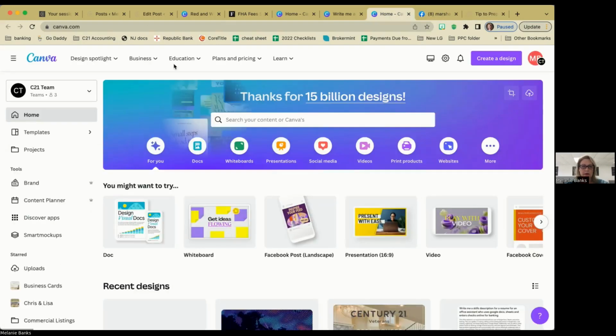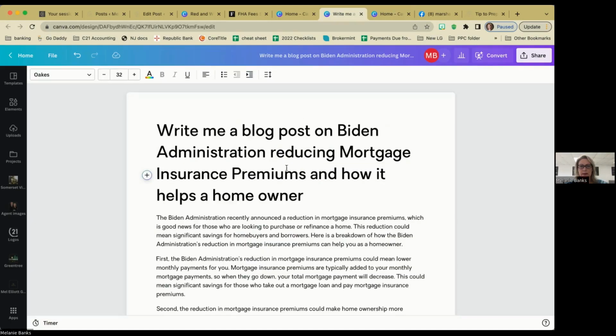So inside of Canva, now Marcia and I do have Pro, so it is a little bit of a feature. I want to say it's like 120 a year. Super helpful when you're doing blog posts, when you're writing descriptions of houses. So if you are going to use the AI artificial intelligence feature, you do need to have Pro, and there is a design visual docs. Once you click on that, that is going to open up a document. Let me see if I can just click on it once.